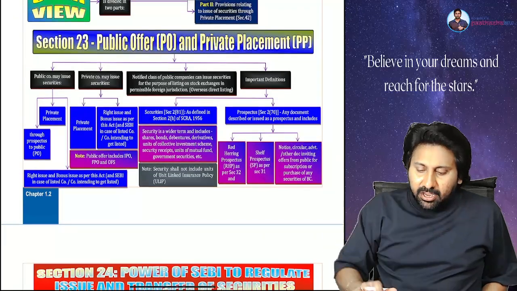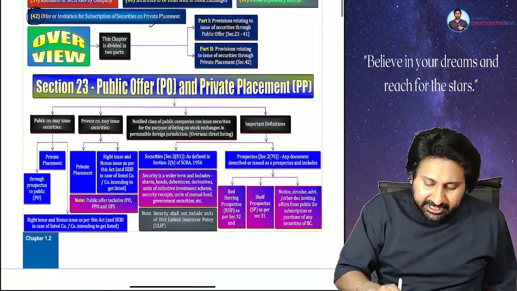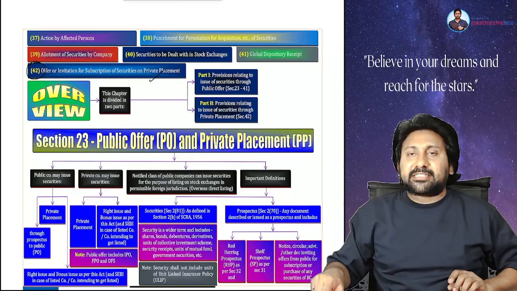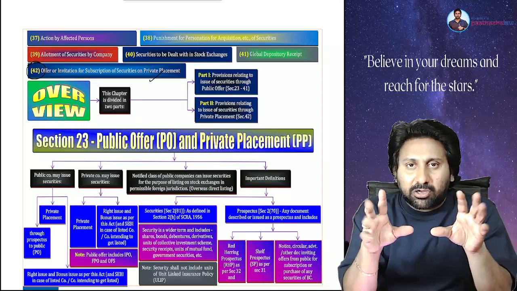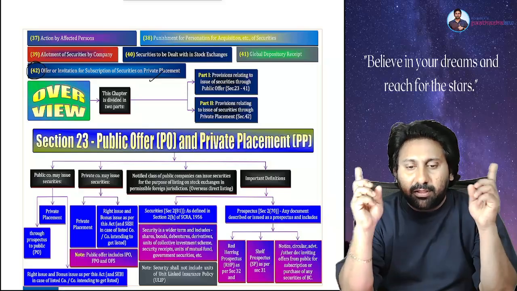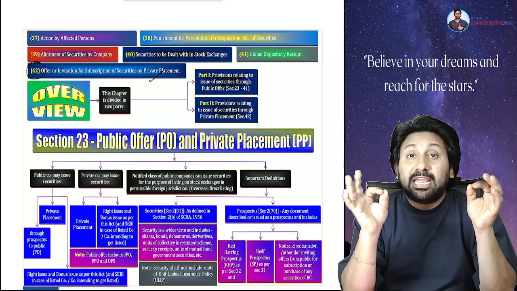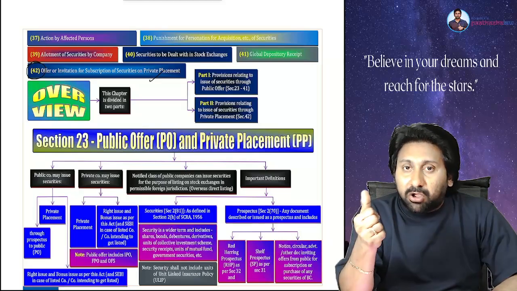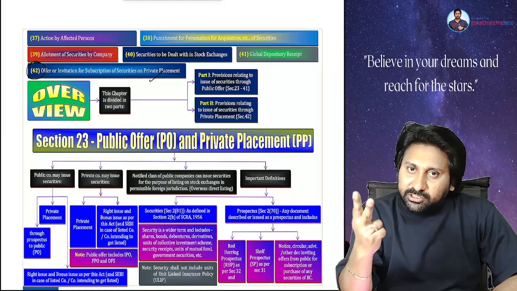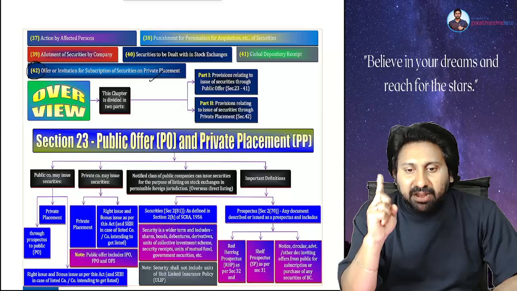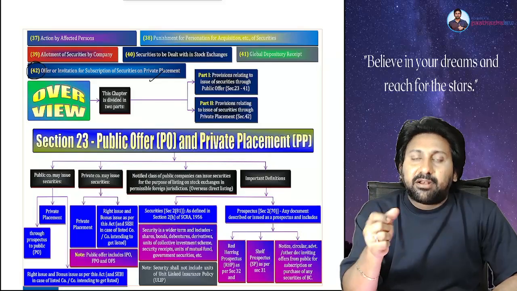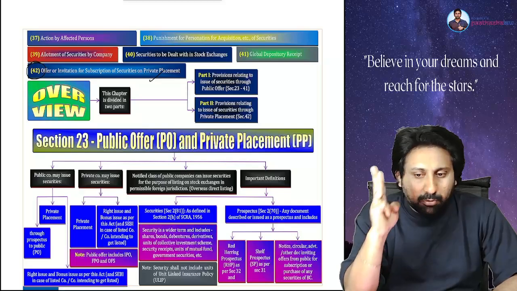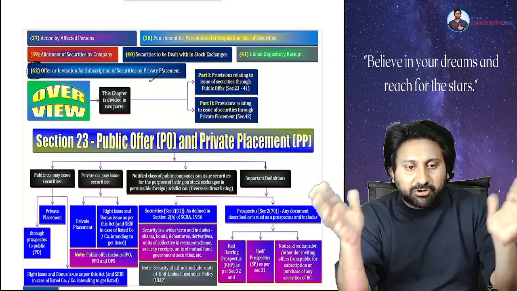With this, we have completed section number 23 and some definitions. Let's sum up everything. Once I complete a concept, I will sum up everything and go to the next one. Section 23 talks about eligibility of public and private company. A public company can go for public offer, private placement, rights offer, bonus offer. A private company can go only for private, therefore only three things it can do: private placement, rights offer, bonus offer. Answer over. This is section 23.